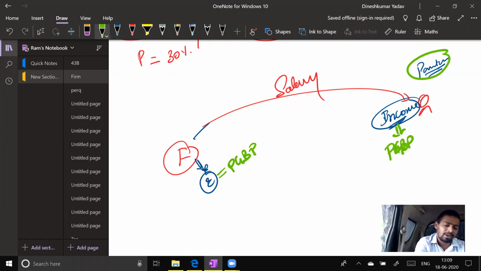Please understand, a partner's salary is not taxable under the head salary because there is no employer-employee relationship. A partner's salary is not taxable under the head IFOS. It is taxable under the head PGBP. This point we have written in the salary chapter. You must revise these chapters, otherwise you are going to forget everything. All right. Apart from salary, a firm gives interest. Firm gives what? Interest.